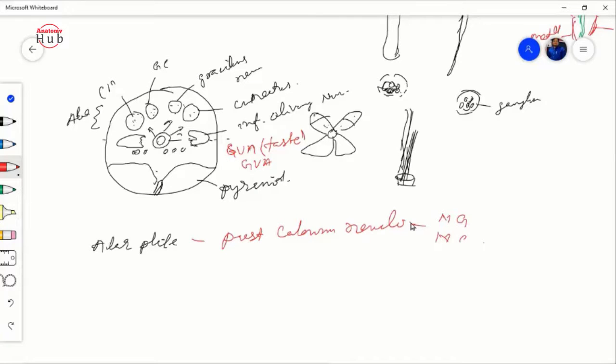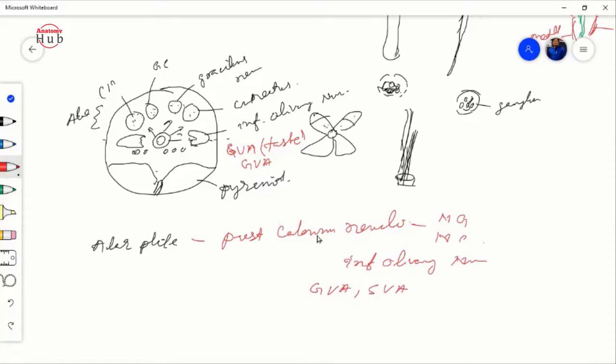Then just anterior to that we will find these two things: the inferior olivary nucleus, and just anterior to that some fragmented nuclei, known as your general visceral afferent nuclei and special visceral afferent nuclei. All of them are sensory. Why? Because they are derived from the alar plate, right?